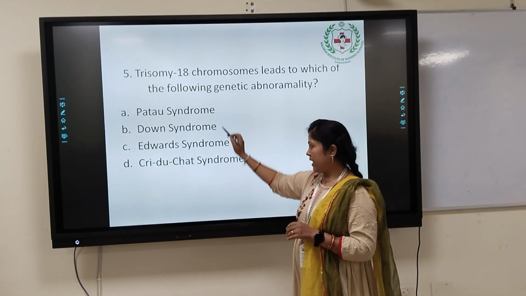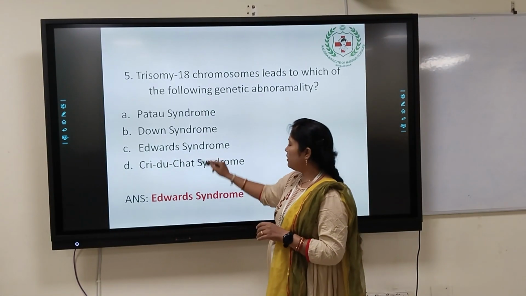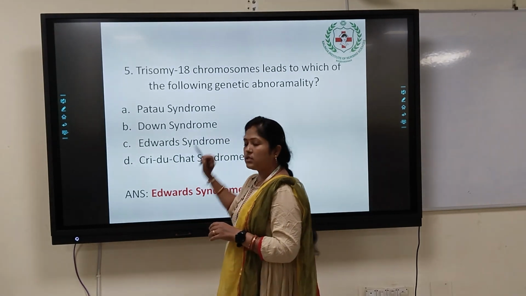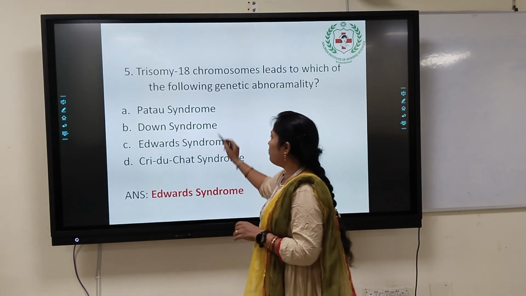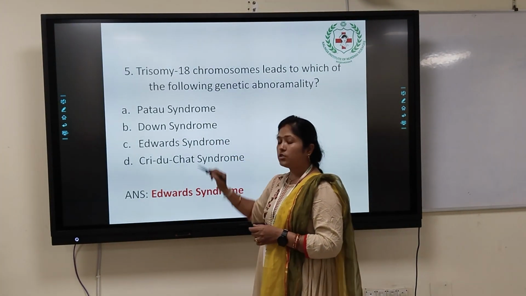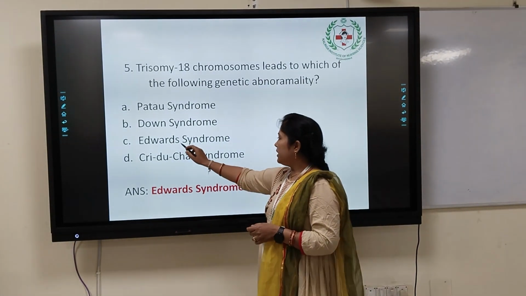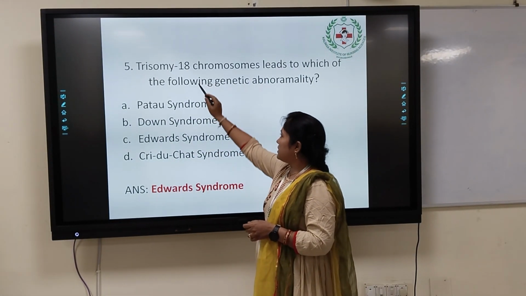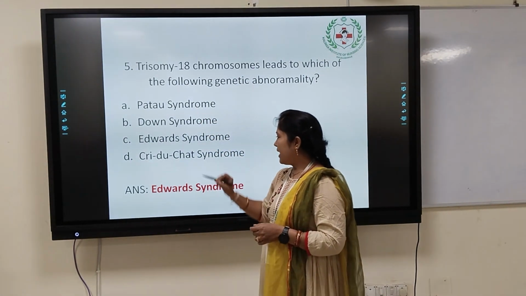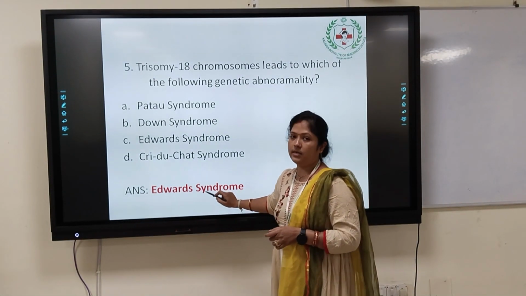We can go with our answer. That will be Edwards syndrome. Why? I will elaborate: Patau syndrome is associated with an abnormality of chromosome 13, so it will not be the answer. Down syndrome is associated with chromosome 21, which is also not our answer. Edwards syndrome is associated with trisomy 18, so this will be the right answer. And here I will add Gray-Bichat syndrome, which is associated with trisomy 5. So the answer will be Edwards syndrome.